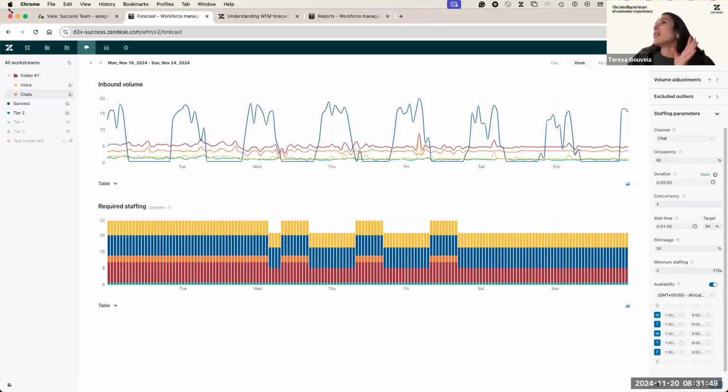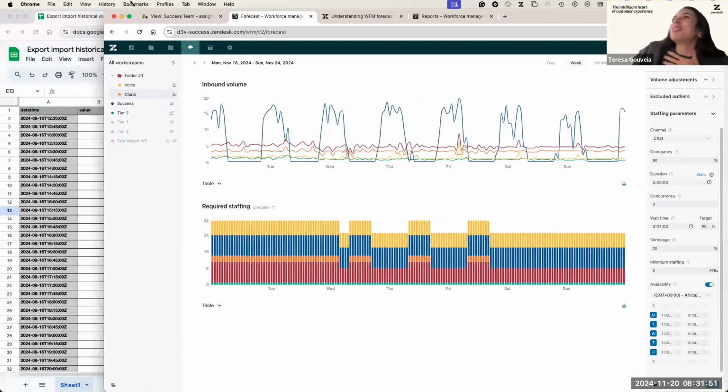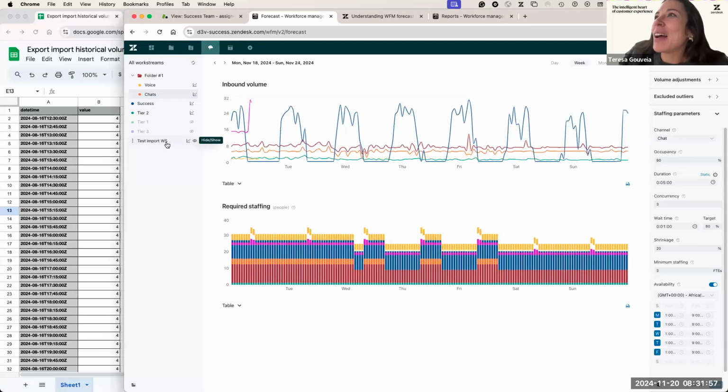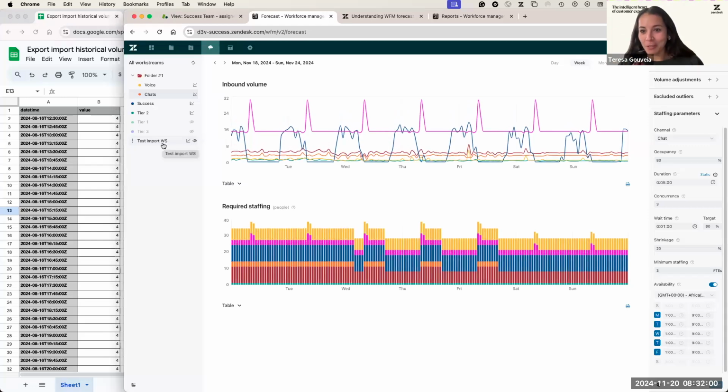This is how I like to go with this, but feel free to add anything else, Elodie or Diana. I like to create a fake workstream, because we need an entry on the forecasting page so we can import the volume to that workstream. Very simple.